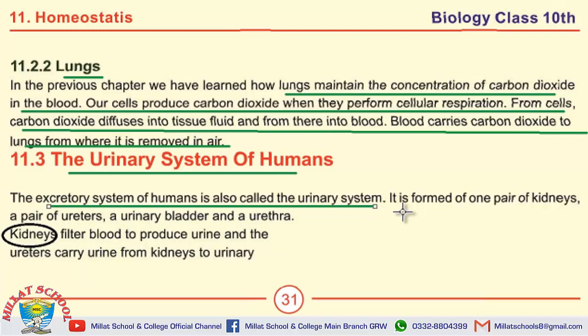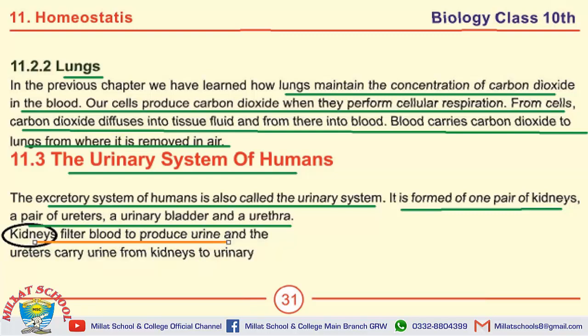What is the composition of urinary system? It is formed of one pair of kidneys, a pair of ureters, a urinary bladder and a urethra. What is the role of kidney in urinary system? Kidneys filter blood to produce urine.